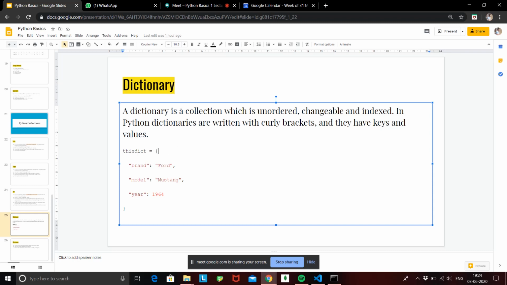Basically why the name dictionary came is, we have an English dictionary. In English dictionaries also we have an element and its meaning, right? So basically this is the same thing. Suppose you go into a dictionary and search for a word, and that word will be associated to its meaning, right? So same thing is happening over here. Every key is associated to its value. Similarly, every value will have its unique key, and that's how you store data inside a dictionary.